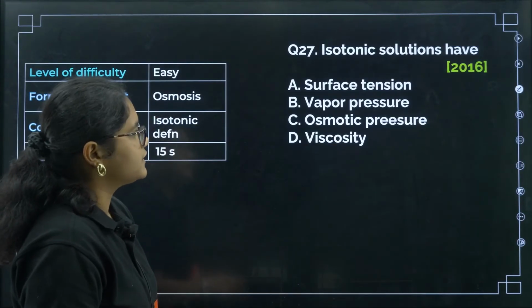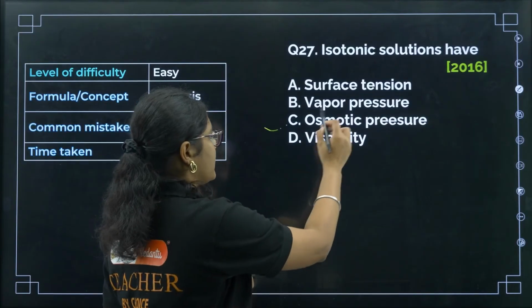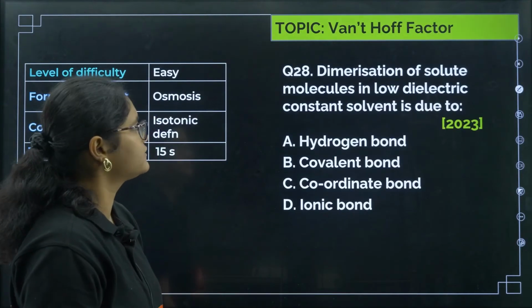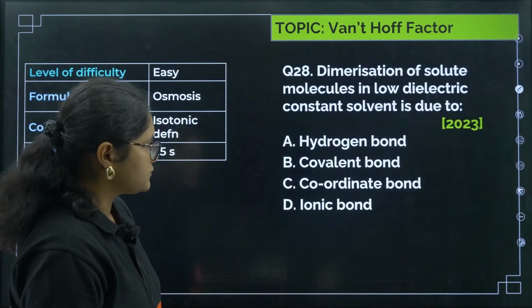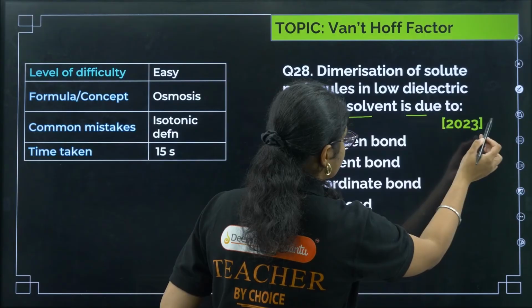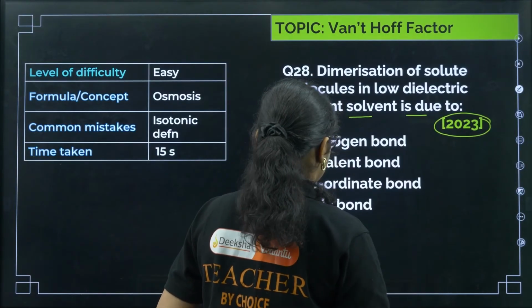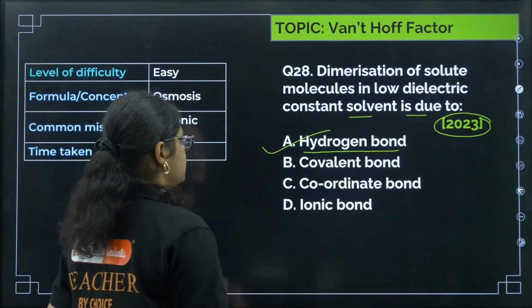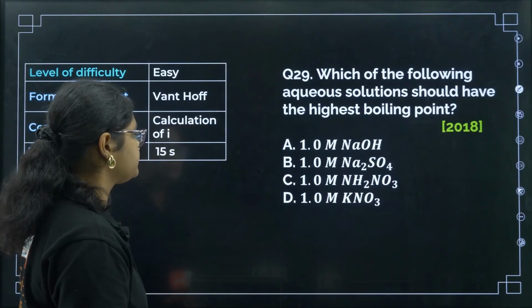Okay, next, isotonic solutions have again the same thing, they have same osmotic pressure. Okay, 2016 this question was asked. Next, dimerization of solute molecules in low dielectric constant solvent is due to. So this question was asked in 2023. Okay, so dimerization happens because of hydrogen bond, so the correct answer is option number A here.